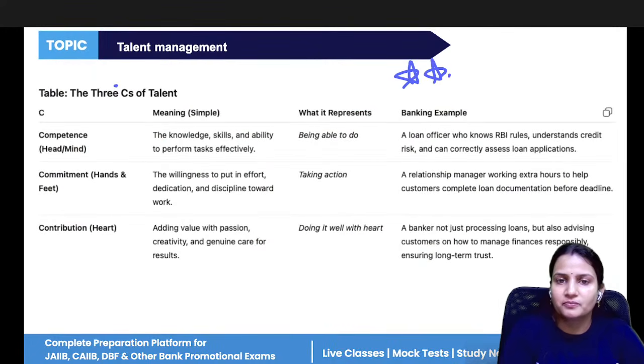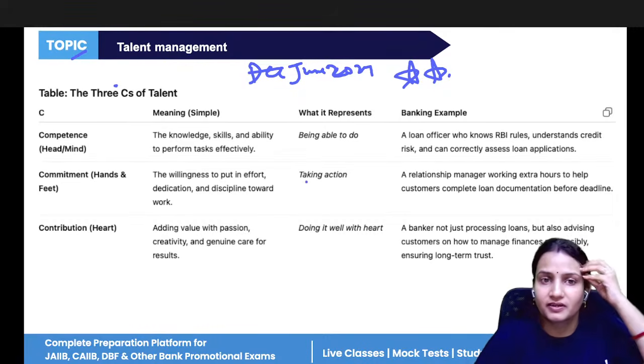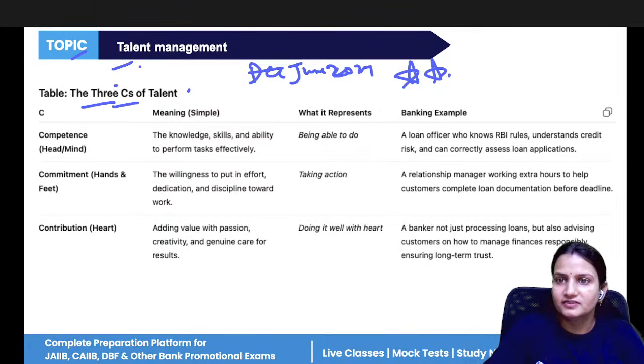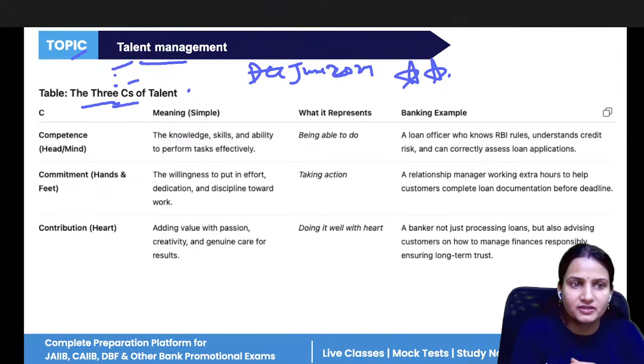Now again, talent management is important. In June 2024, the question was from talent management. A case study question was there. So, what are the three C's of talent management? Why is talent management done? Talent management means managing your experience and knowledge so that the organization can put you as a future leader in their company. When succession planning happens, they can fill that vacant position with your talent. So there are three C's of talent management: competence, commitment, and contribution.